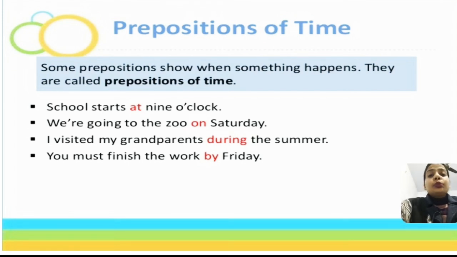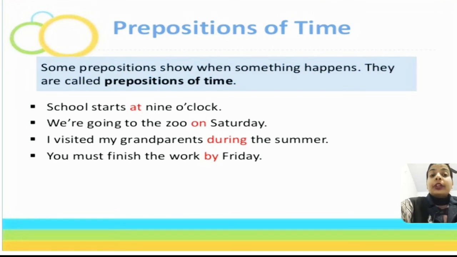We are going to the zoo on Saturday. When are we going to the zoo? On Saturday. Next, I visited my grandparents during the summer. You can raise a question like, when did you visit your grandparents? I visited my grandparents during the summer.